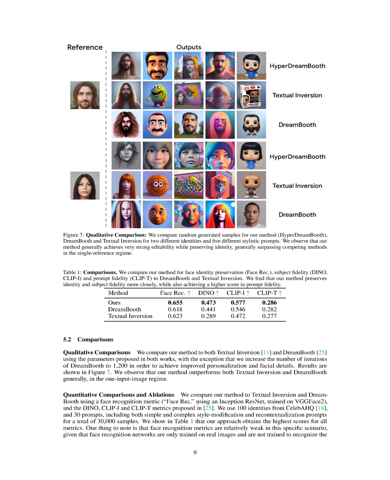Our test involved 100 identities from the Celeb AHQ dataset and 30 prompts, which included both simple and complex style modification and recontextualization prompts. This resulted in a total of 30,000 samples. Our results, as shown in the table, indicate that our method outperforms the others across all metrics.